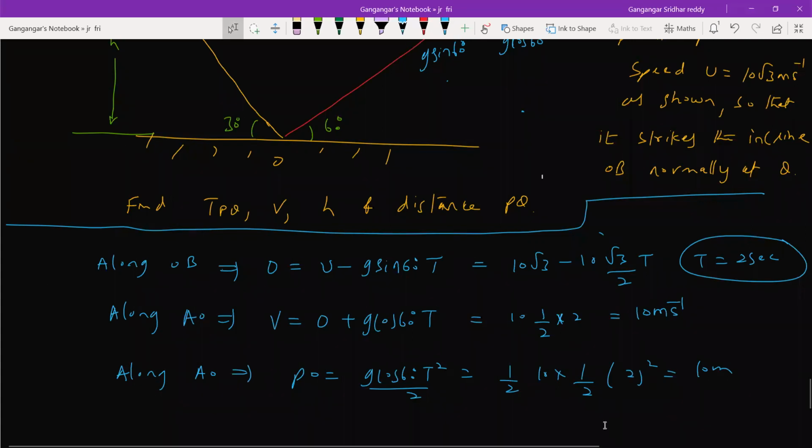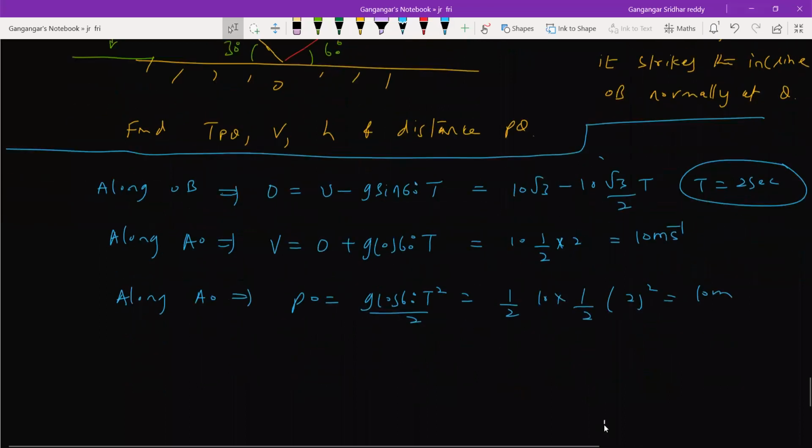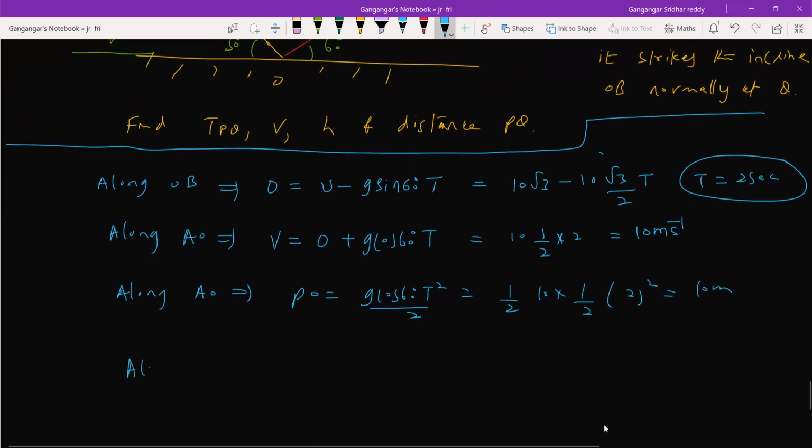The distance OQ. So now along OB, let me write once again. OQ is equal to UT minus half g sin 60 T square. What is this formula? S equal to UT minus half AT square formula.